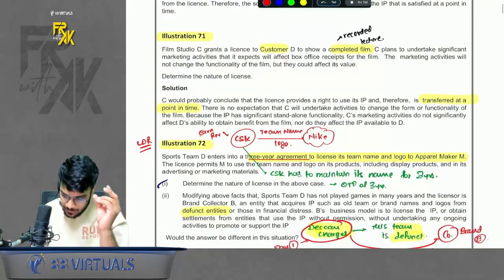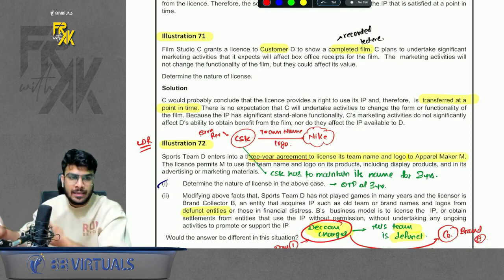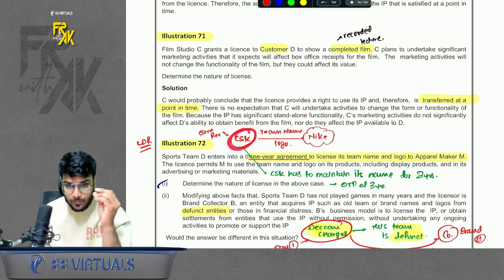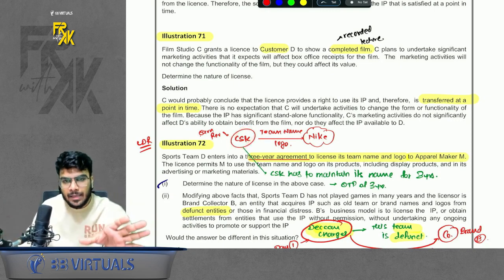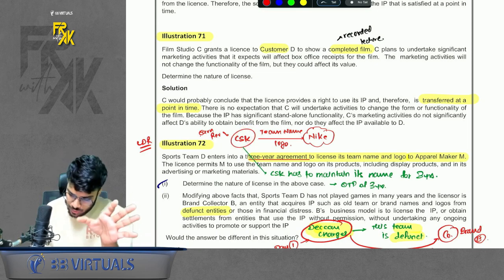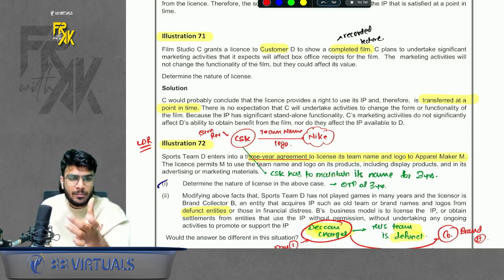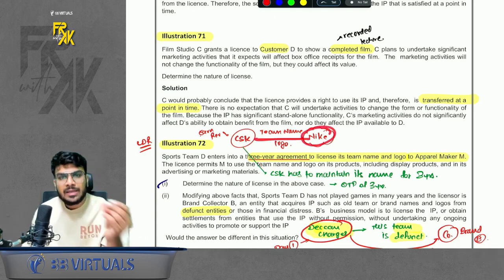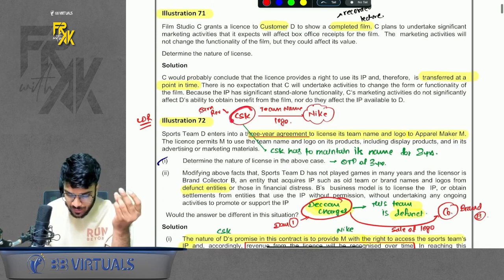72 is interesting. Here we are selling a team logo. So let's say you are the team, you are giving the rights of a team logo to Nike, a sports brand. So how should you book the revenue? When you are a team which is playing currently, let's say you are an IPL team, you are not banned, you are playing currently. So when you sell your logo for a certain number of years, you will book the revenue over the period. Why? Because you have an obligation to maintain your name for that certain number of years. Let's say I sell Nike 3 years to use my team name and logo. So this team has an obligation to maintain its name in the market so that Nike can use it. So yes, CSK will book the revenue over the period.